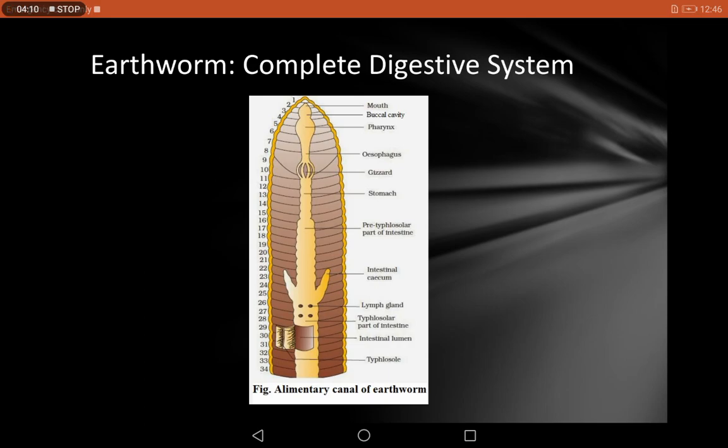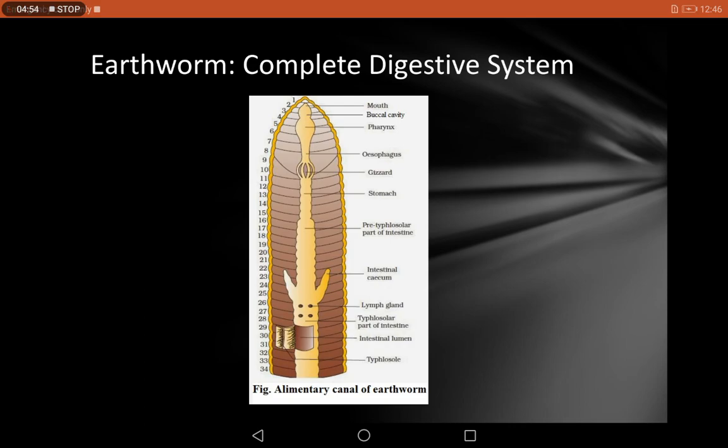Now the mouth continues into the buccal cavity. Buccal cavity is the second component, or the second part, of the digestive system. Here you can see the label, buccal cavity. It is located in the second segment, and this mouth continues into the buccal cavity, which is further followed by the pharynx, extending from the second segment to the fourth.